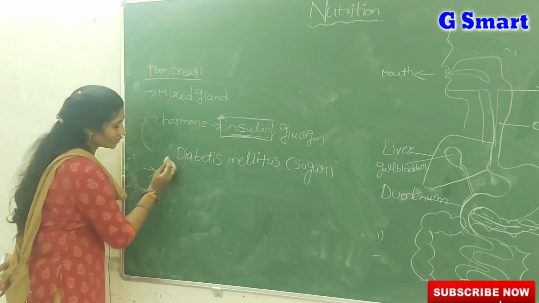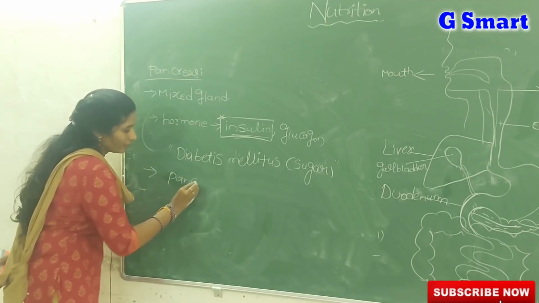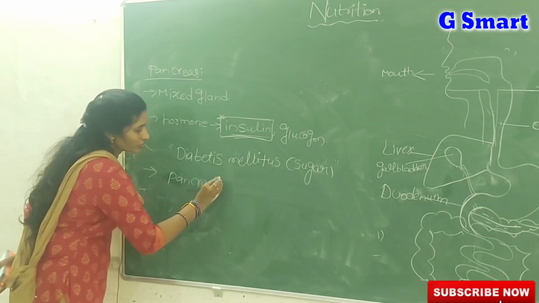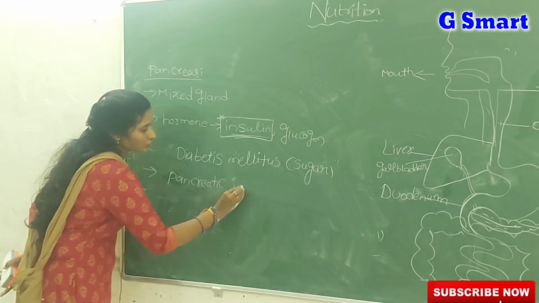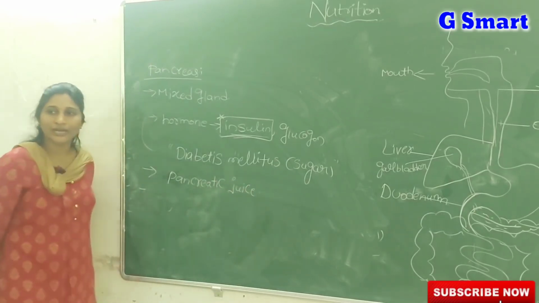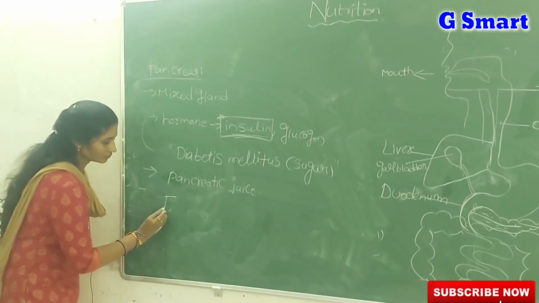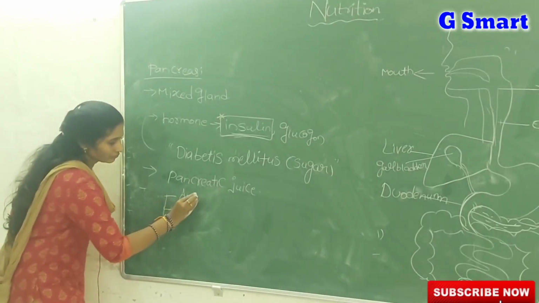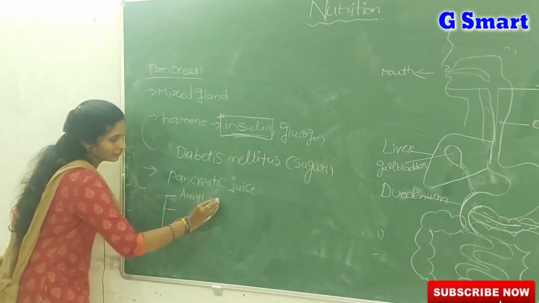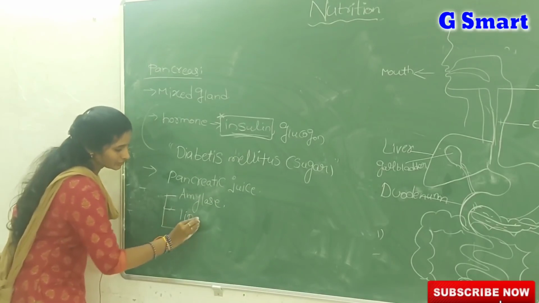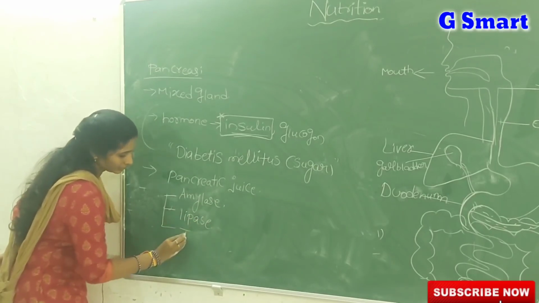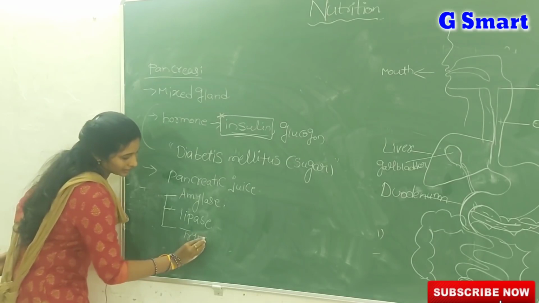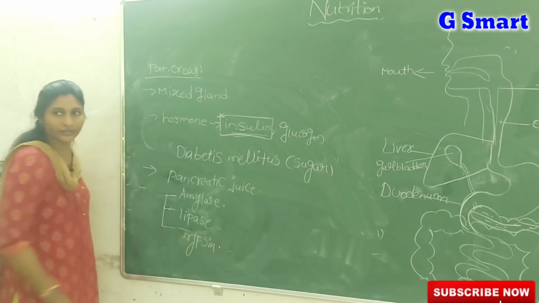The pancreas secretes a juice known as pancreatic juice. That pancreatic juice contains 3 enzymes: amylase, lipase and trypsin.